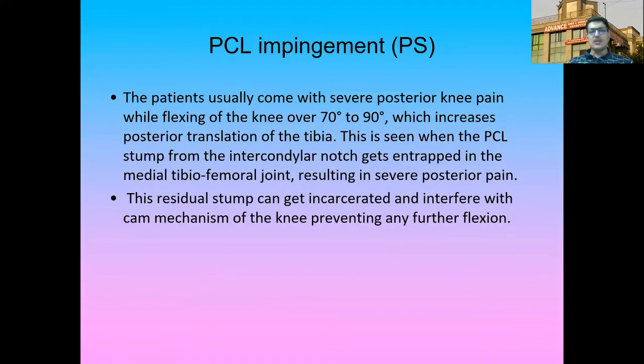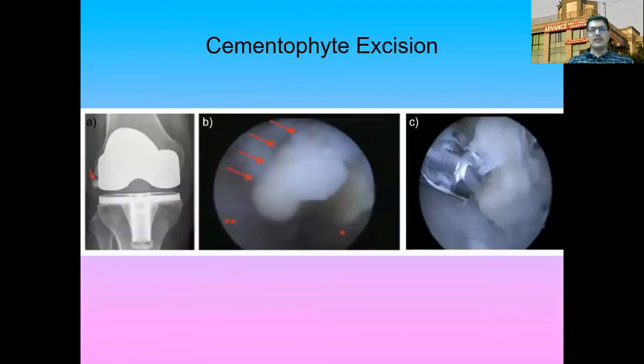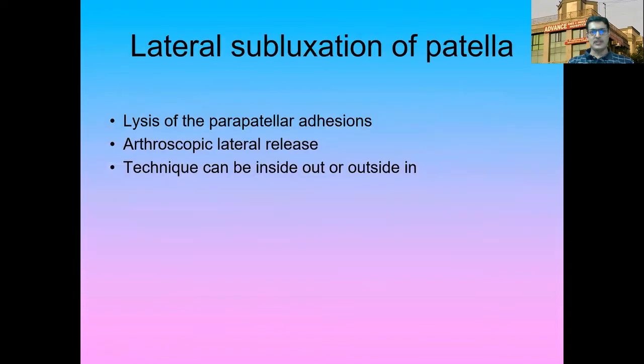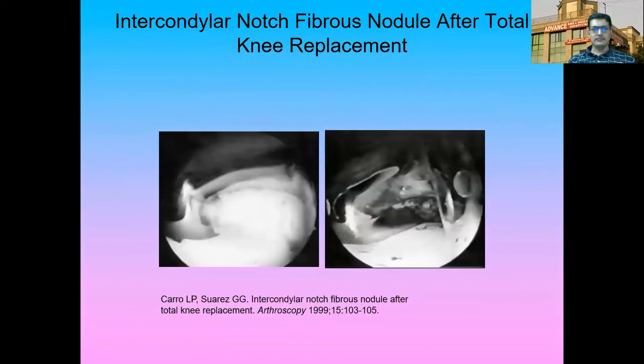Now, this residual stump can get incarcerated and interfere with the CAM mechanism of the knee, preventing any further flexion. Occasionally there can be cementophytes which can be impinging, and these can be excised with arthroscopy. Now, lateral subluxation of the patella can be there, and you can do a lysis of parapatellar adhesions and an arthroscopic lateral release, and you can do it either inside out or outside in.